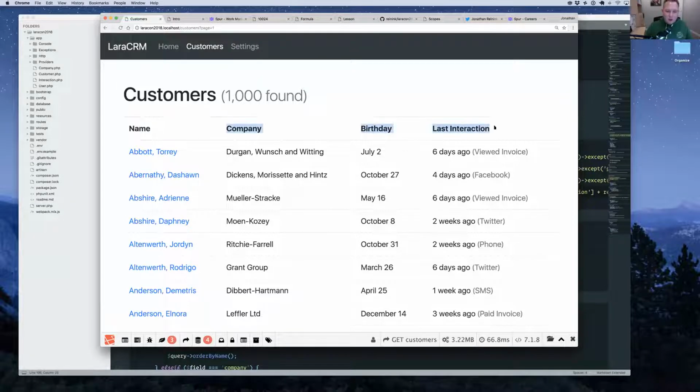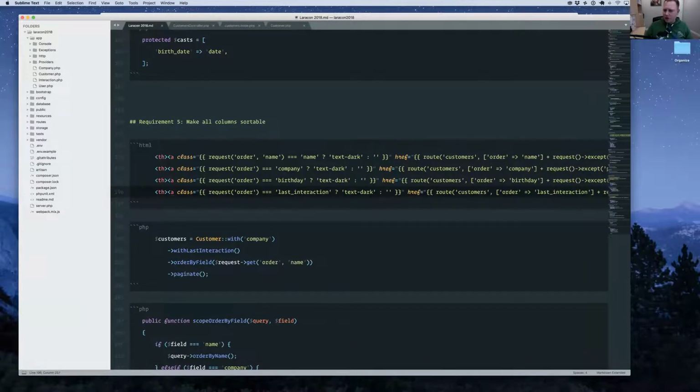These 3 are actually significantly more difficult than sorting the name because there's data in other tables. The birthday we want to sort specially. We don't want to sort by birth date. We want to sort by the actual birthday of the year, like January 1st to December 31st. So how would we go about doing this? All right, let me show you.